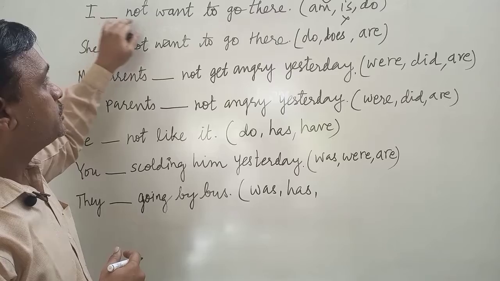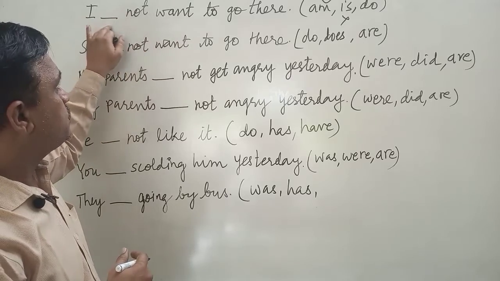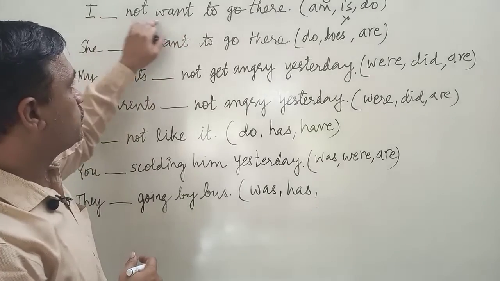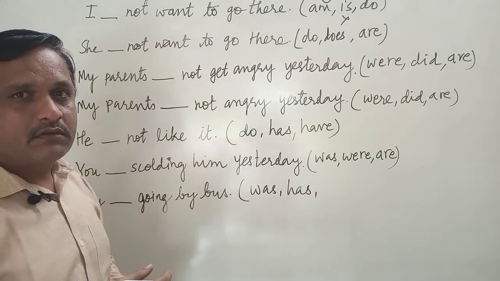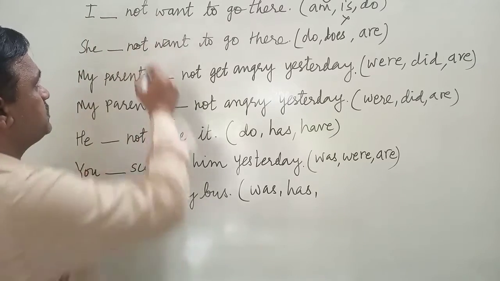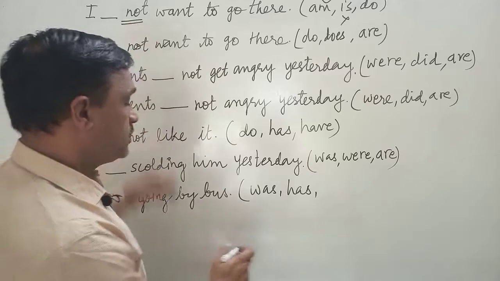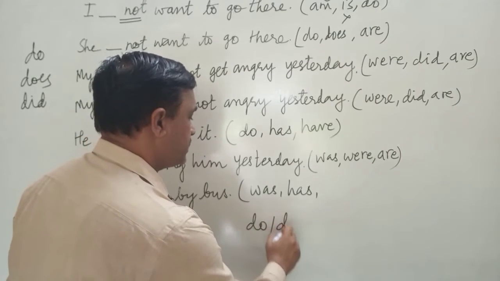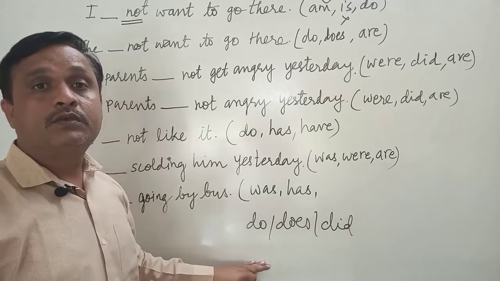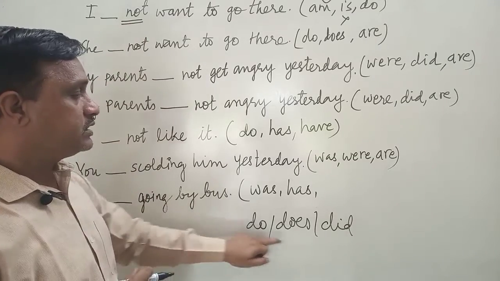Now here, I am not want is a wrong combination. I am not going, either verb with ing. I am not well, there should be some description. So here am is not fitting. So I do not want to go there. And this not is negative. We usually connect the negative not with do or does or did. We take help of this helping verb to have not. We cannot have not alone. So do not, does not, and did not.